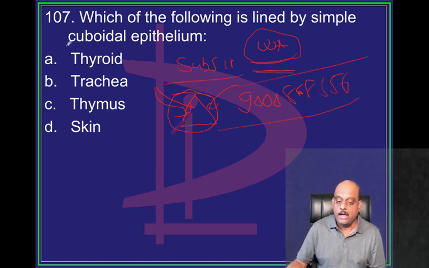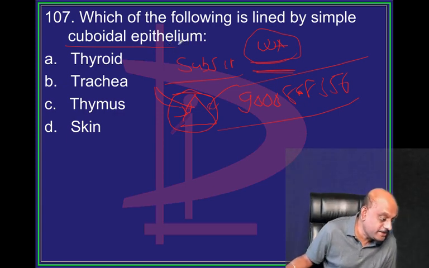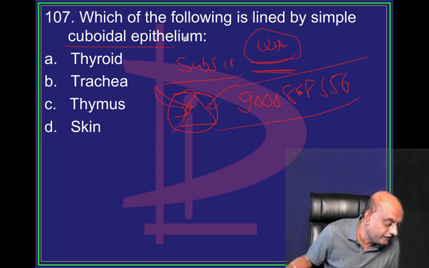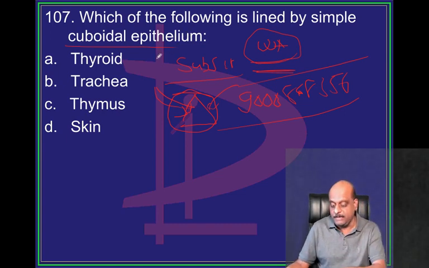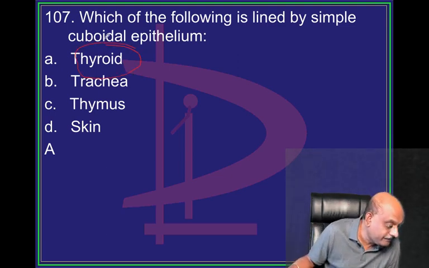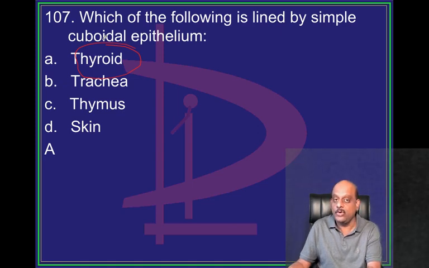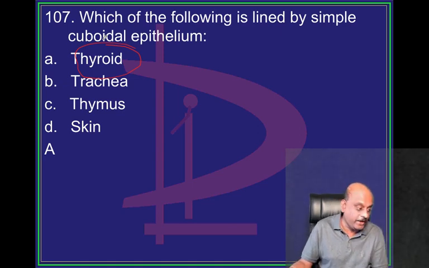Okay, doc. Now, simple cuboidal epithelium. Where do you see the simple cuboidal epithelium? We see it in the case of the thyroid. Thyroid. Neha, you got it right. It is not trachea. Thyroid.